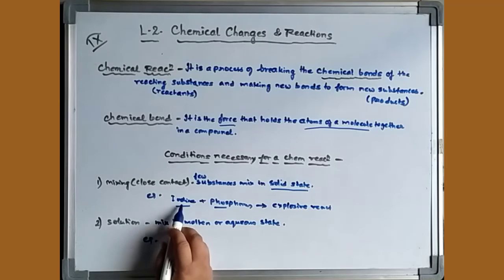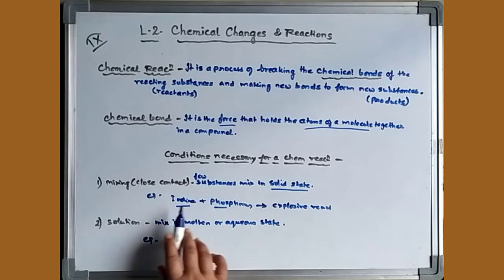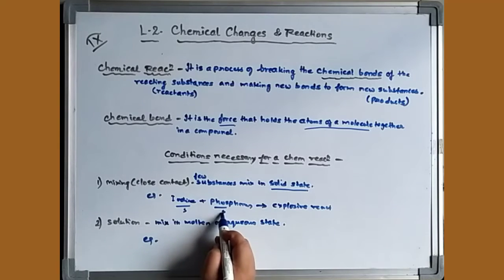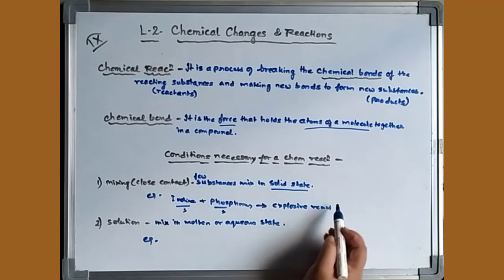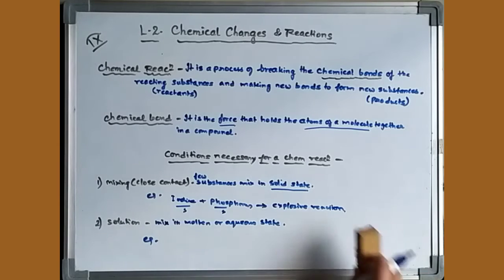You know that iodine is a non-metal found in a soft solid state, whereas phosphorus is also a non-metal found in a soft solid state. Now these two solids react with each other and give an explosive reaction. Let us take another example of it.